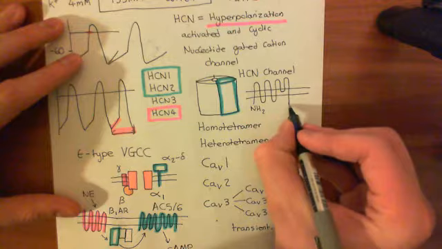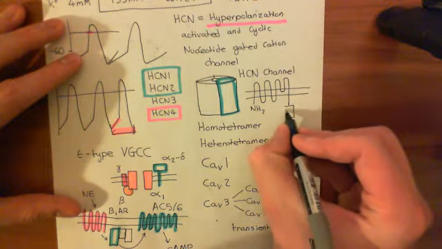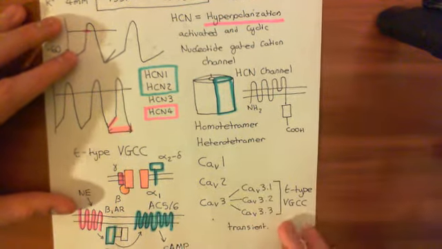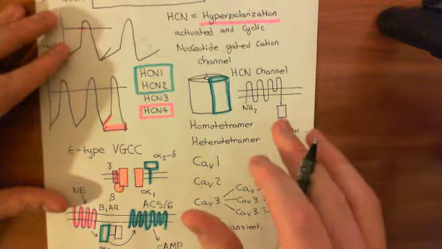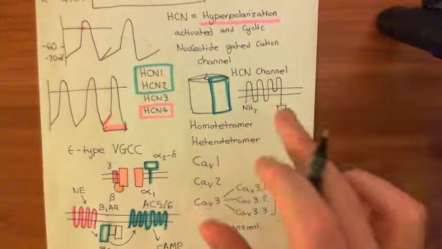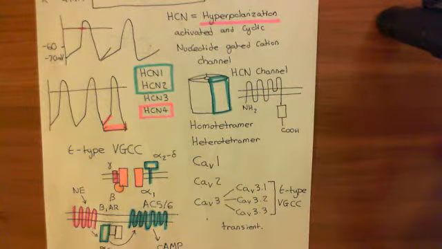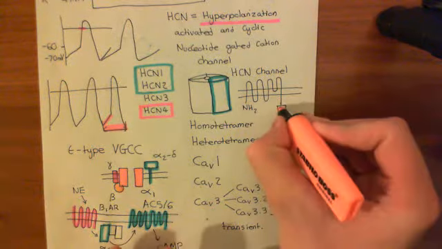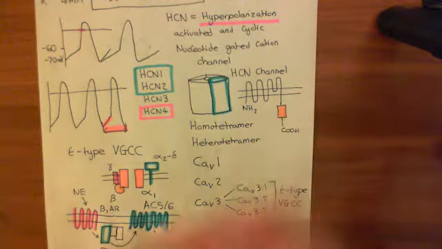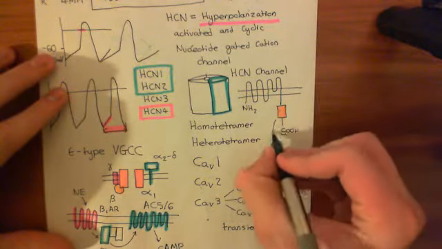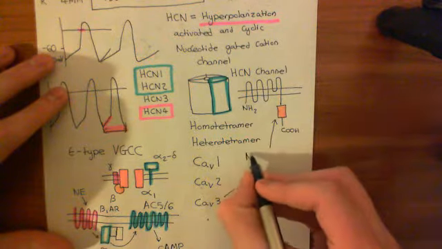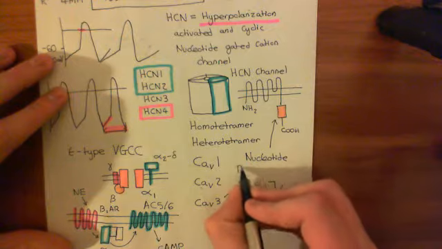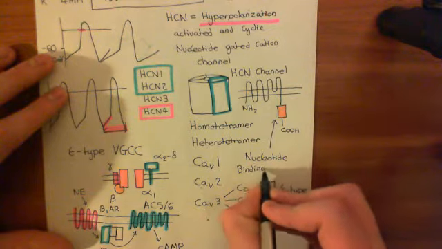So it then has a really important domain here. Okay, and then finally it finishes with its carboxyl terminus down here. Okay, so this is the membrane spanning structure of a single HCN protein. So 4 of these join together to make the HCN channel. Okay, right. Now, the important thing is this domain here in orange. This is what's known as the nucleotide binding domain. Okay, so this is a nucleotide binding domain. And this is where cyclic AMP will bind to. So that's the nucleotide binding domain.